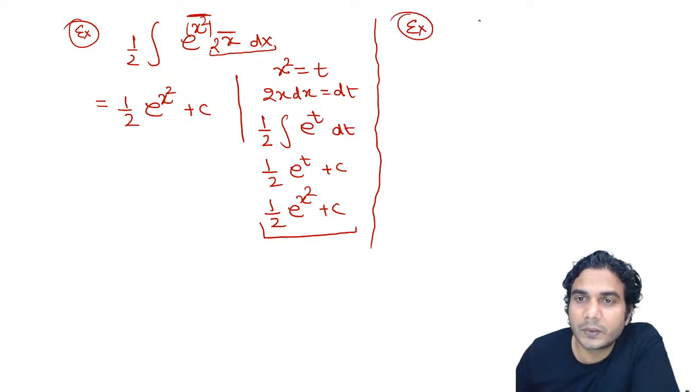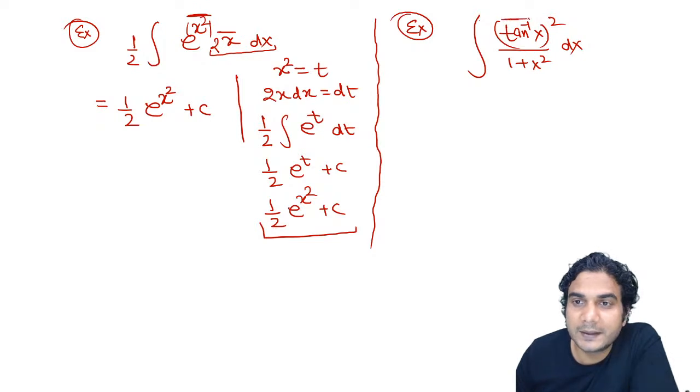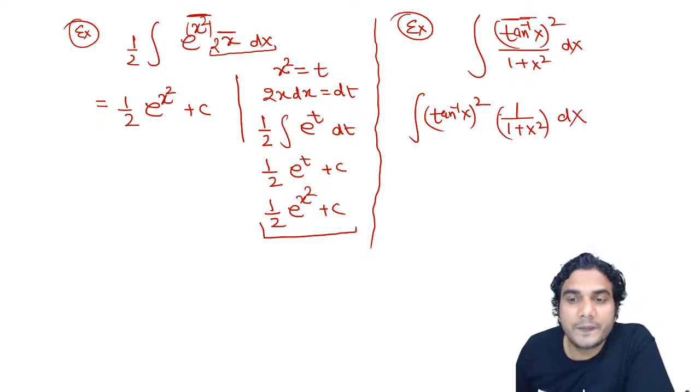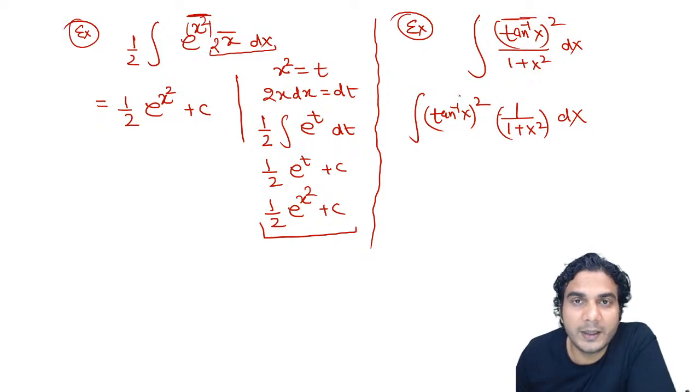Right. So now suppose we have tan square x, the whole square, divided by 1 plus x square. Can we apply the formula? Compare. If this is g, then 1 upon 1 plus x square is g dash. So I'll write it like this: tan inverse of x, the whole square, into 1 upon 1 plus x square, dx. So if you put tan inverse x is equal to t, this whole thing is going to be dt, right? So it is going to be t square. Then the integral of that will be t cube by 3, all right?